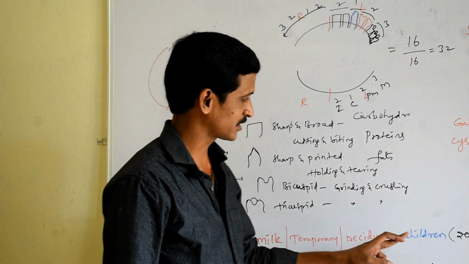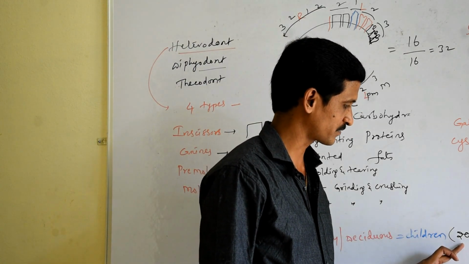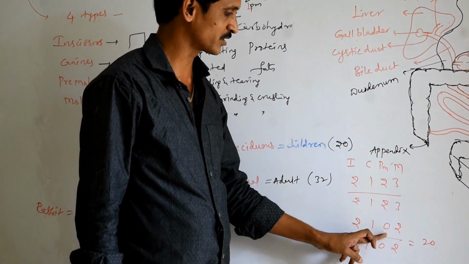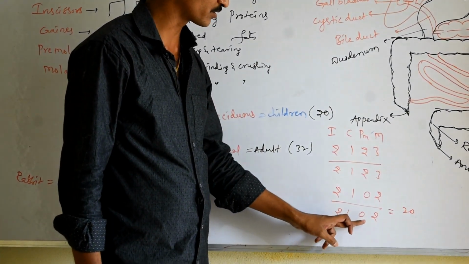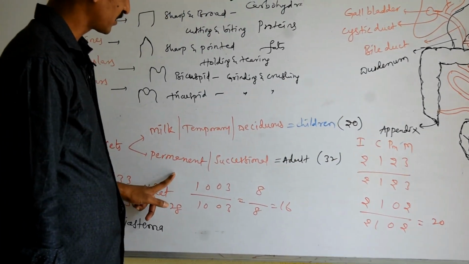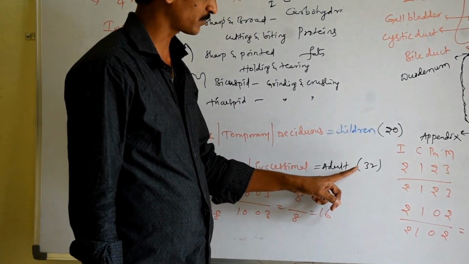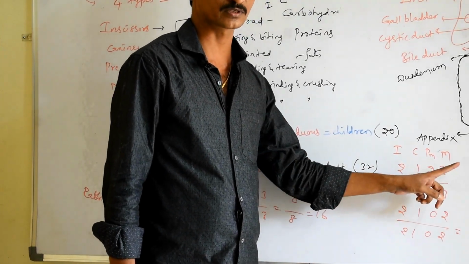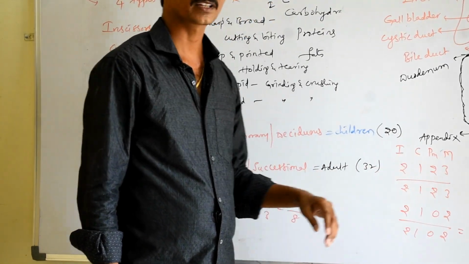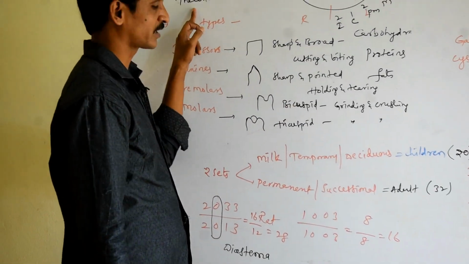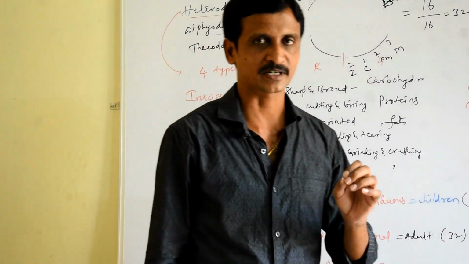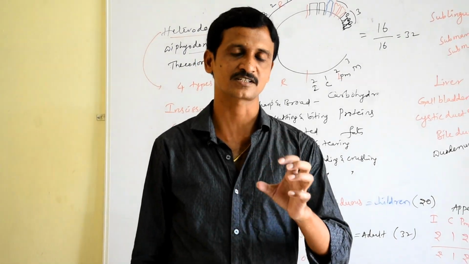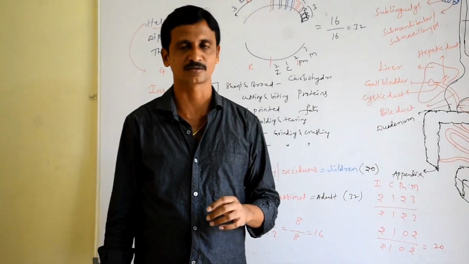Milk teeth are seen in children, the total number of teeth is 20. The dental formula is 2102 by 2102. Whereas permanent teeth are seen in adults, the number of teeth is 32 and the dental formula is 2123 by 2123. Okay. Then thecodont. If the teeth are permanently fixed in the sockets of the jawbone, such type of teeth are called thecodont.